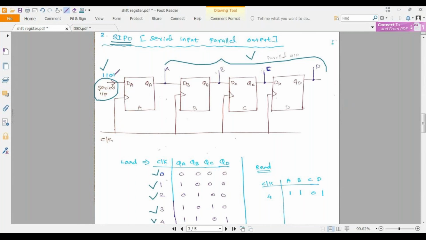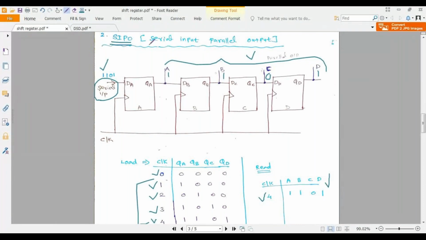If you want to load this 1101 into my 4-bit flip-flops, I need 4 clock pulses. If I apply 4 clock pulses, my 4-bit data will be loaded into the 4-bit shift register. Now I want to get my output. This is a parallel output, so there is no need to give extra clock pulses. At the instant of the 4th clock pulse itself, you will get your outputs: QA as 1, QB as 1, QC as 0, QD as 1.